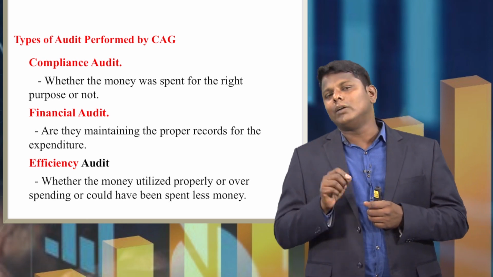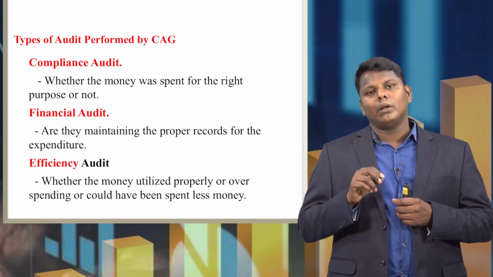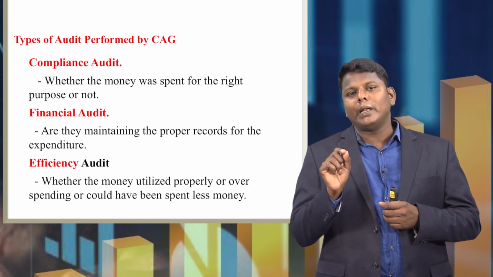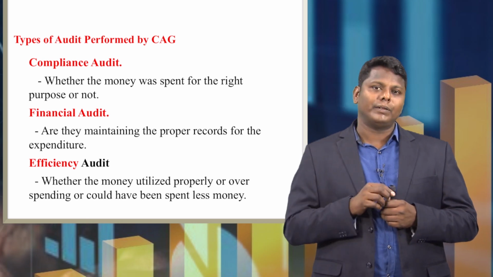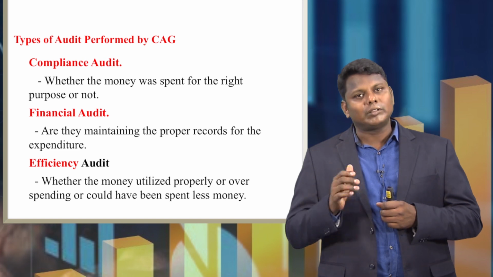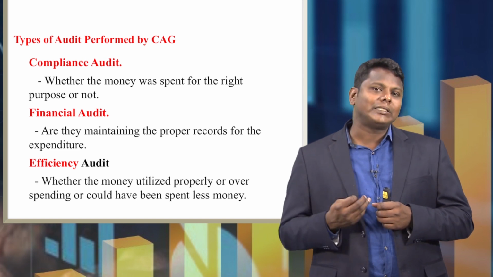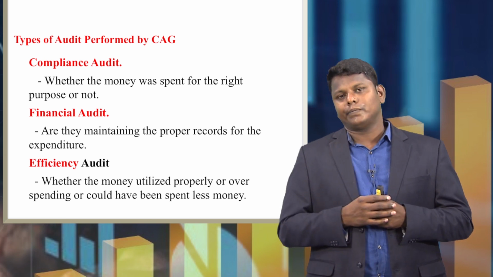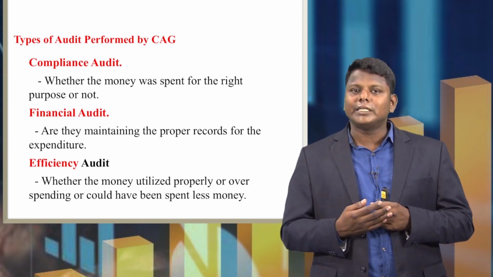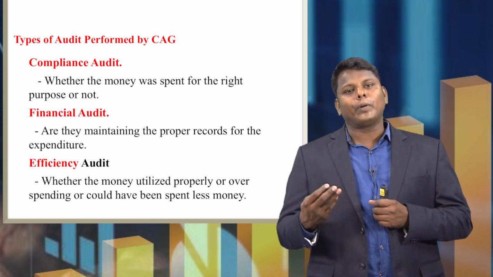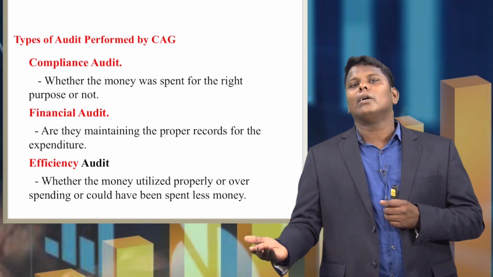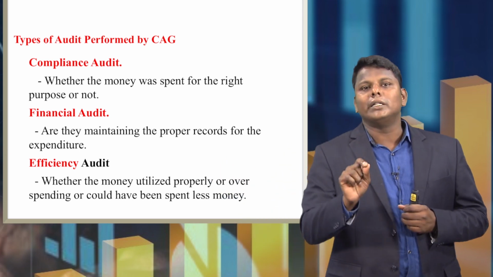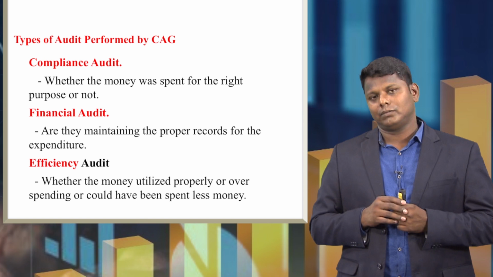So, what they will do is they will check whether they have used the given money, the given fund, properly. Sometimes they will cross check the expenditure. Probably they can suggest you could have approached some other contractor who would have given you a lesser quotation, so that you would have saved this much crore money on this particular event.